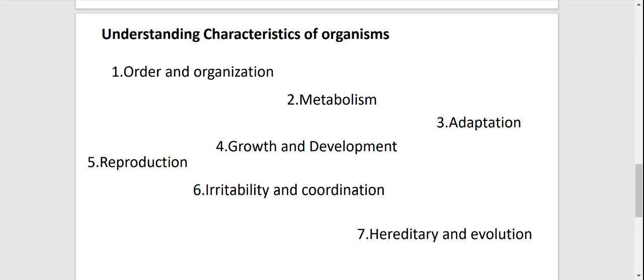And then finally, you can go to the next important section, which is heredity and evolution. Organisms have genes that pass from one generation to the next generation, and these carry certain physiological, morphological, and other characteristics of organisms. The ability of organisms to change over time is known as evolution.